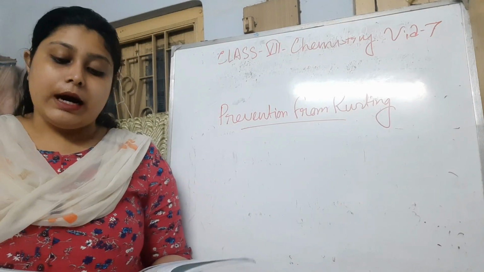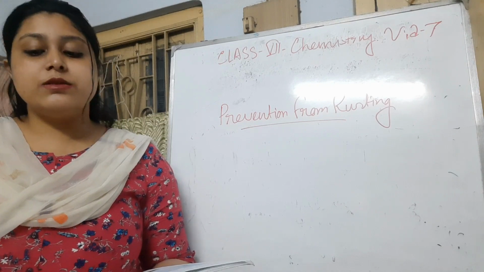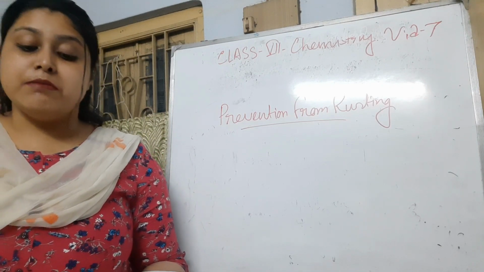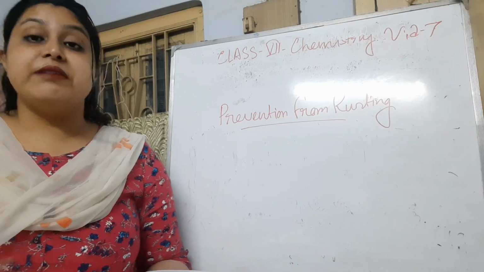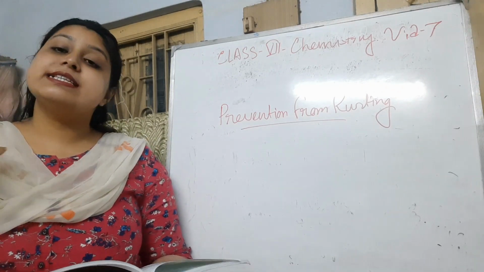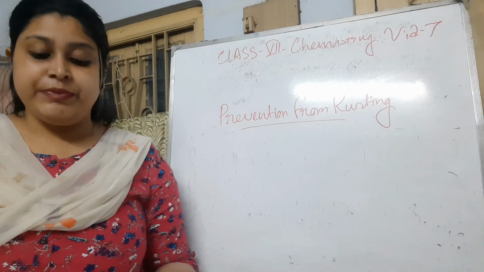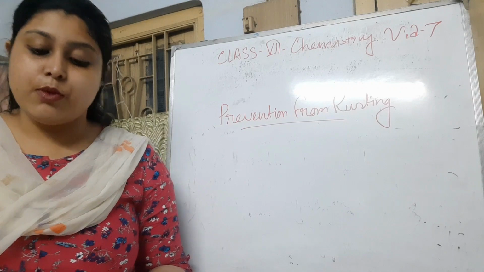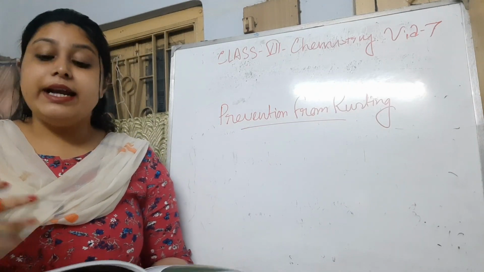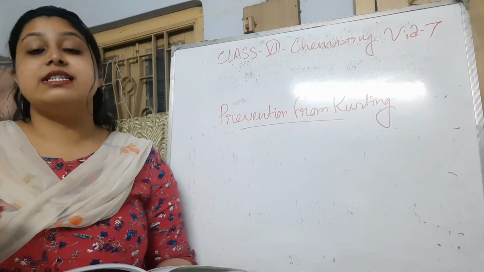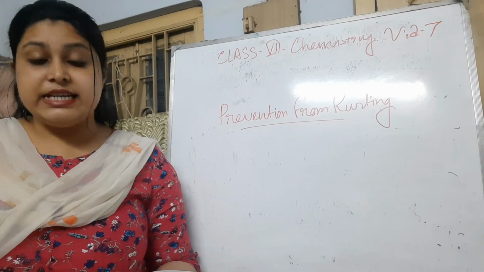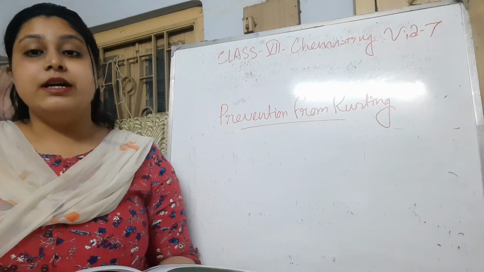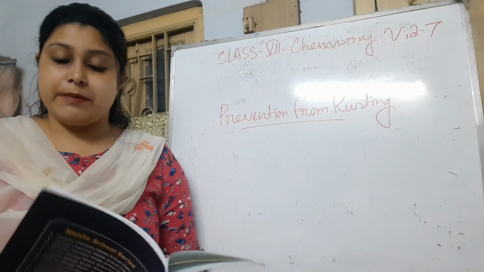Iron is one of the most important metals to mankind. It is used in making heavy machines, bridges, vehicles and many other things. But iron gets rusted very easily in the presence of atmospheric air, that means oxygen, and also moisture. So iron gets corroded, resulting in the wasting of the metal, which is not needed. That is why we have to prevent it in some manner. So let's discuss what the ways can be.